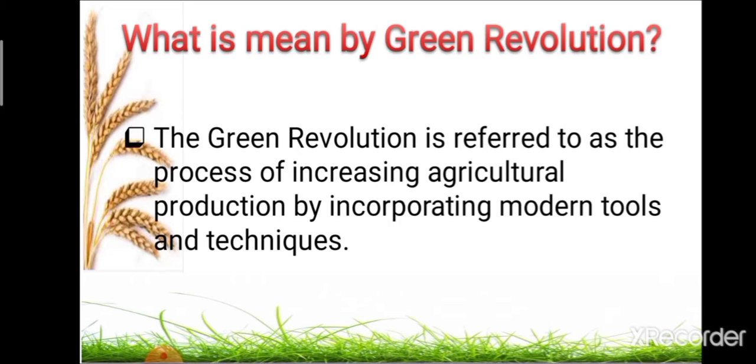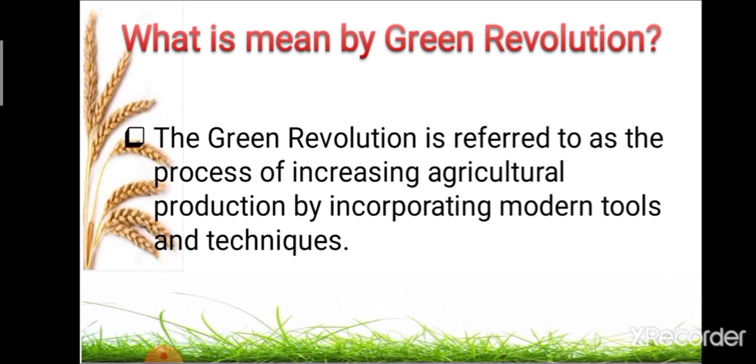Basically, the Green Revolution was related to an increase in agricultural production, especially in cereal crops such as wheat, rice, etc.